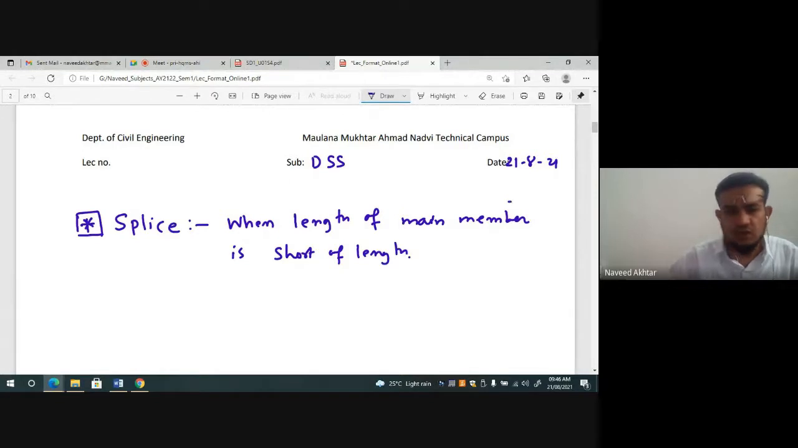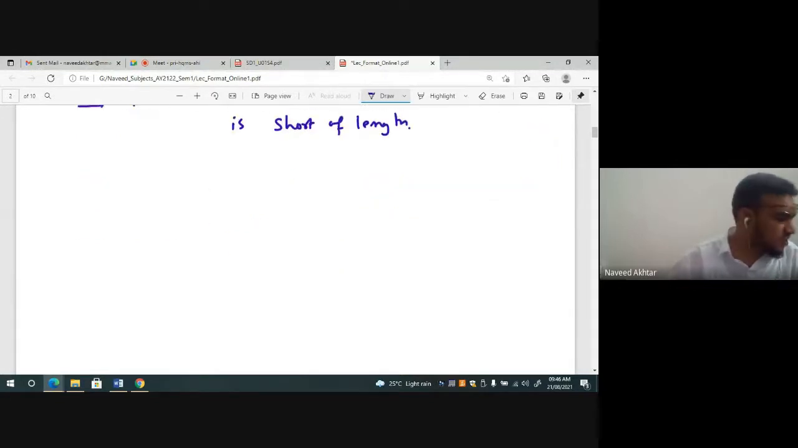Okay, so why do we need a splice? Splice means to join the member if the length of the member is short. Or it may be that the required length of my member is 6 meters and the length of the member is only 4 meters. So what will we do? We will provide a splice.